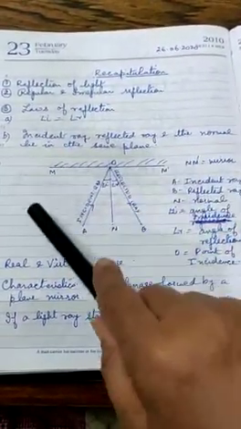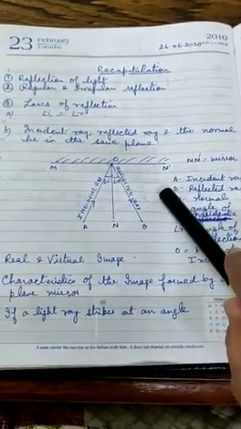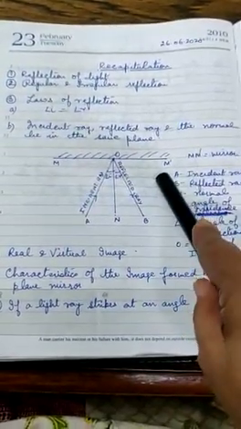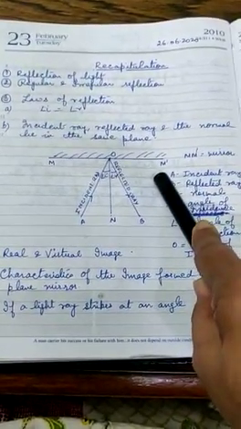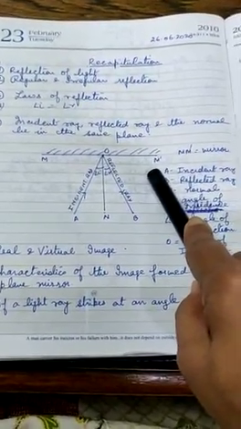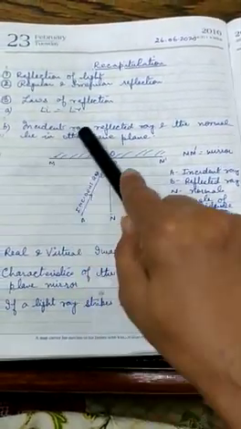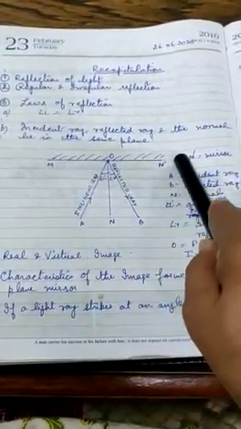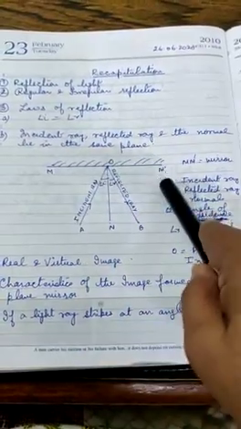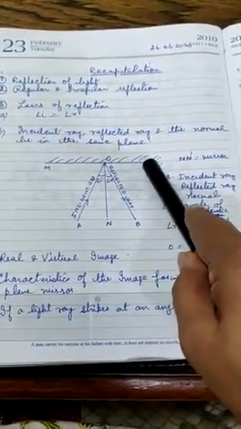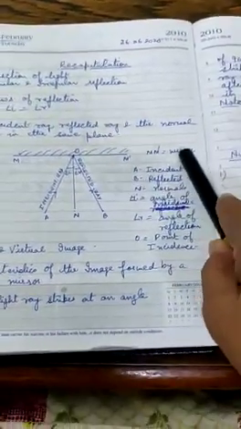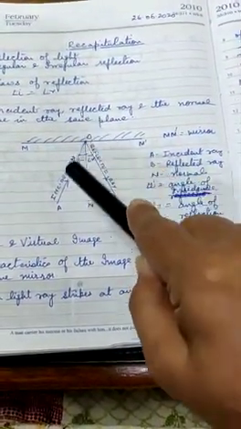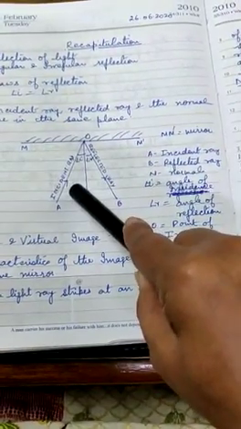I have drawn a diagram showing you the reflection of a light ray. Now M dash represents the symbolic representation of a mirror. Actual mirror we are not drawing here. So the oblique line shows the back portion of the mirror and the straight line represents the reflecting surface from where the light gets reflected. So M dash is a mirror, plane mirror. Now a light ray is going towards the mirror. That is known as the incident ray.